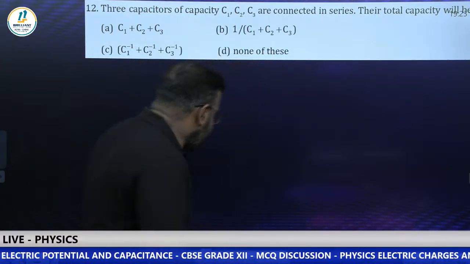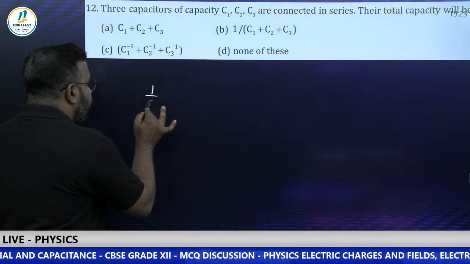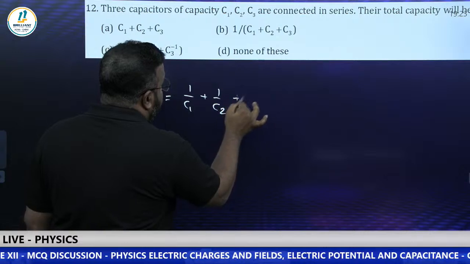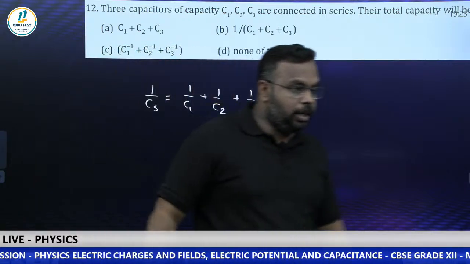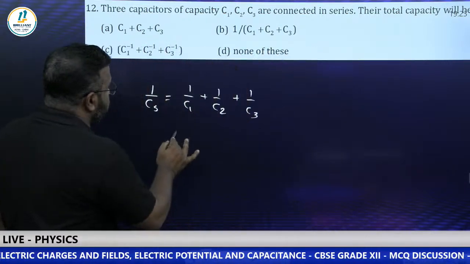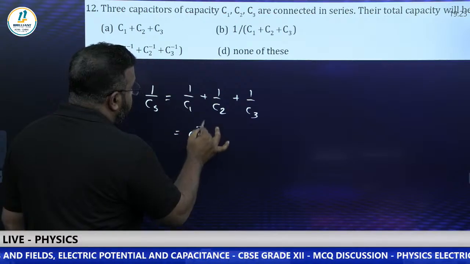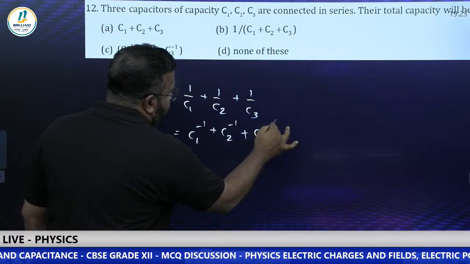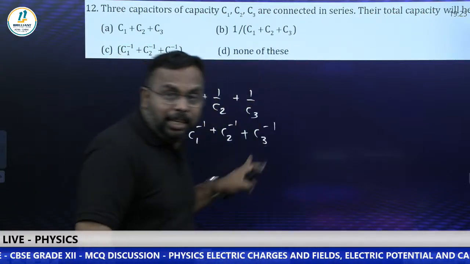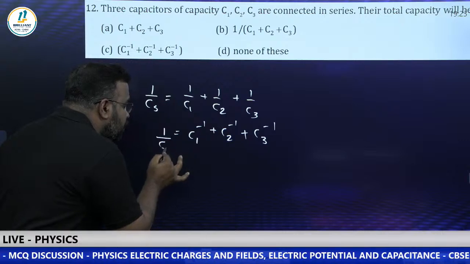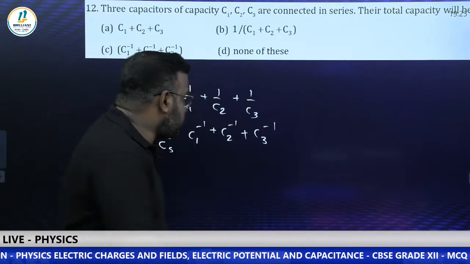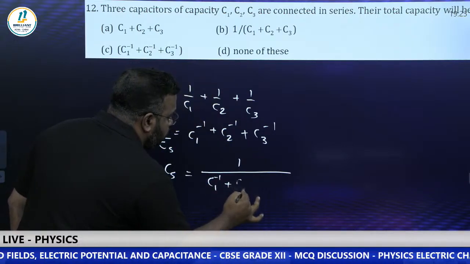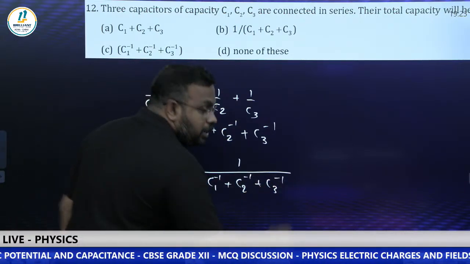Okay students, listen here. Series combination, what is the formula? 1 by C series is equal to 1 by C1 plus 1 by C2 plus 1 by C3 if 3 capacitors are connected in series. Isn't it? So 1 by C1 is C1 raised to minus 1, 1 by C2 is C2 raised to minus 1, 1 by C3 is C3 raised to minus 1. Got it? But remember, this is not C, this is 1 by C series. That means if you are calculating C series, it has to be 1 divided by C1 raised to minus 1 plus C2 raised to minus 1 plus C3 raised to minus 1.